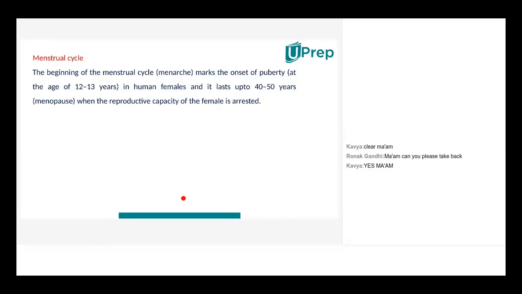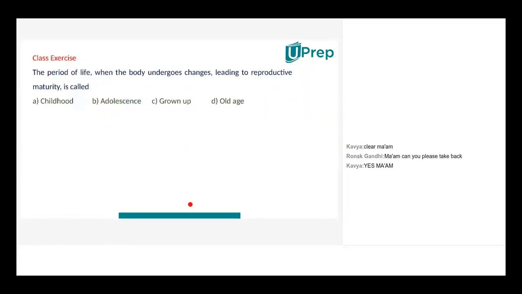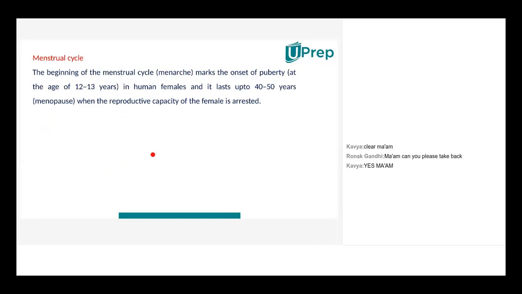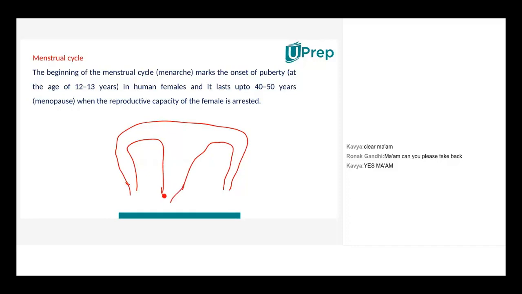Now coming to the menstruation cycle, menstrual cycle, right? To understand this, it's a diagram that I would like to take you through. Okay, this is the last portion. I'm sure all of you know that there is an organ called the uterus, which females have, right? Something like this. I wish I had a bigger place to draw, but that's fine. Labeling is a very important thing, so please label it properly.